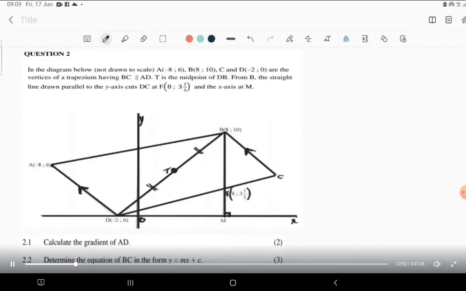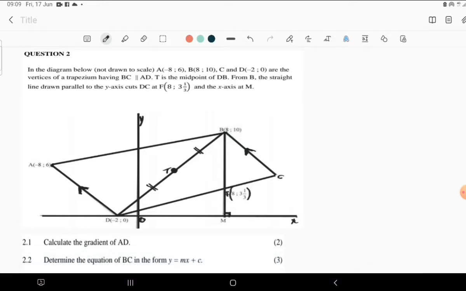Everybody, welcome to question number 2. Otherwise, feel free to pause the video and try it before you listen to the solution. Here in analytical geometry, we are given a regular diagram, but let's read the statement to know what is in our diagram before we deal with it.